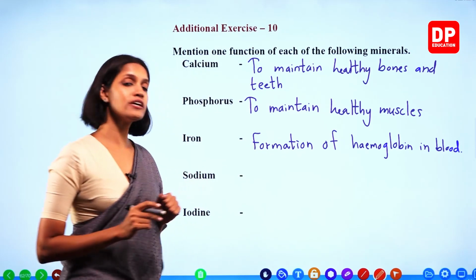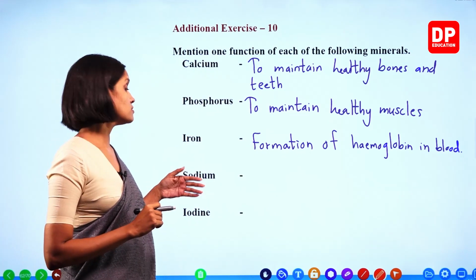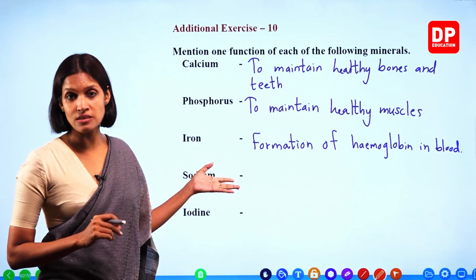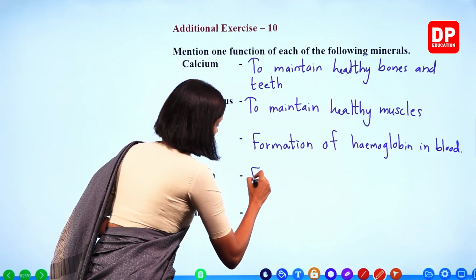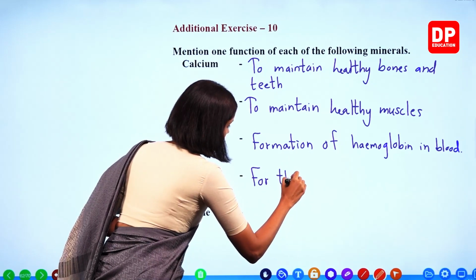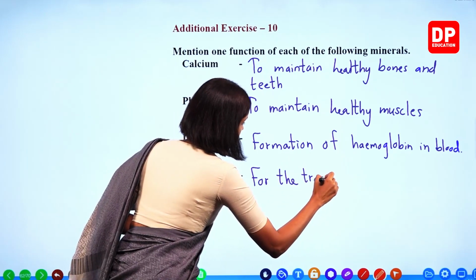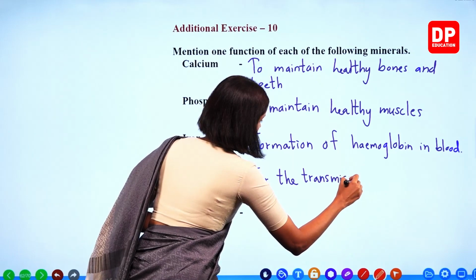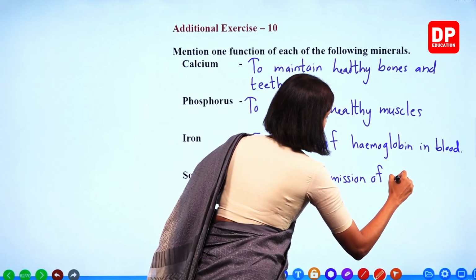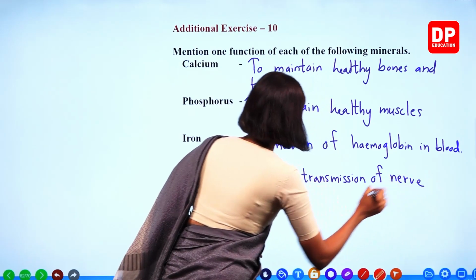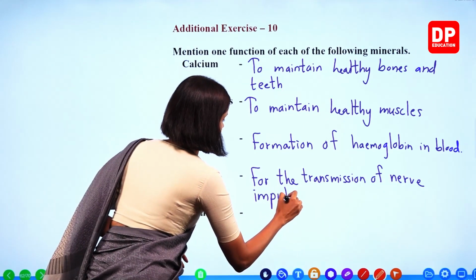Right? Sodium is important to transport nervous impulses. Okay, transmission of nervous impulses.